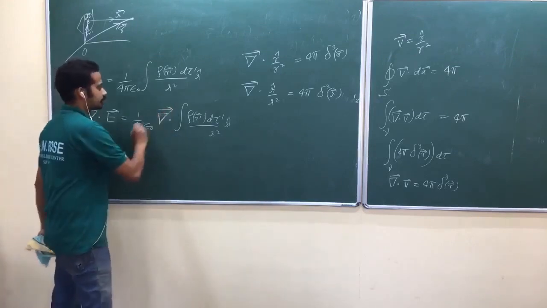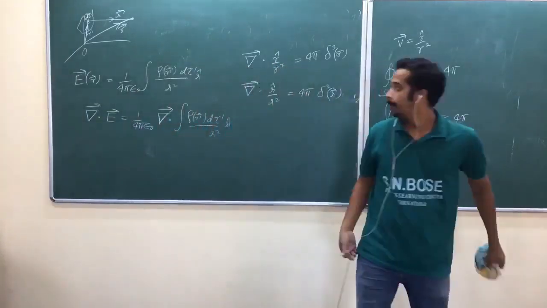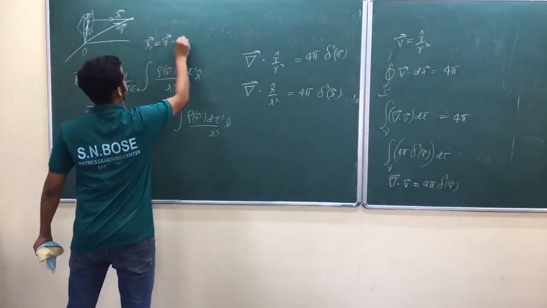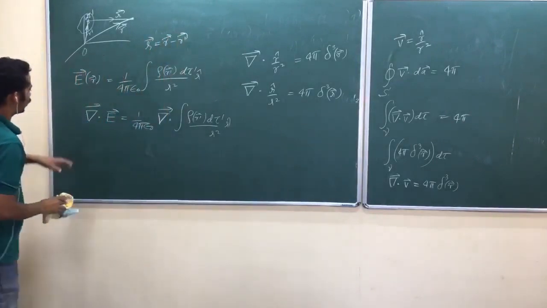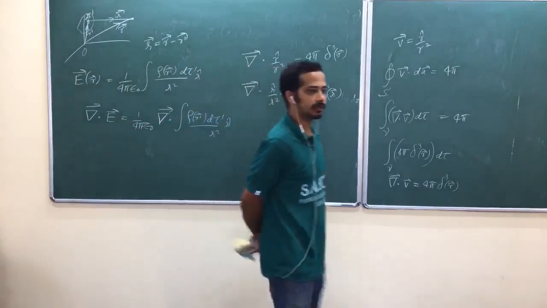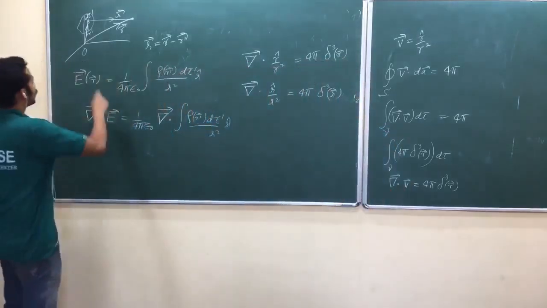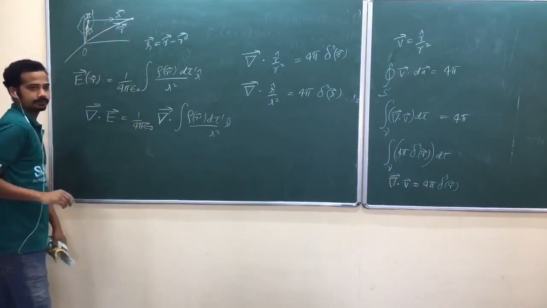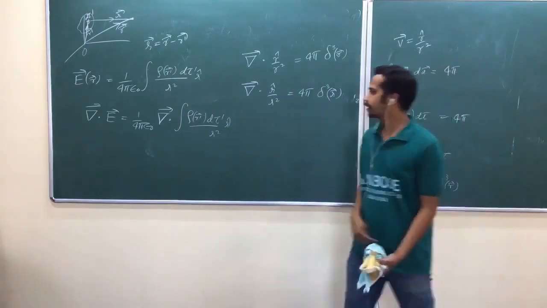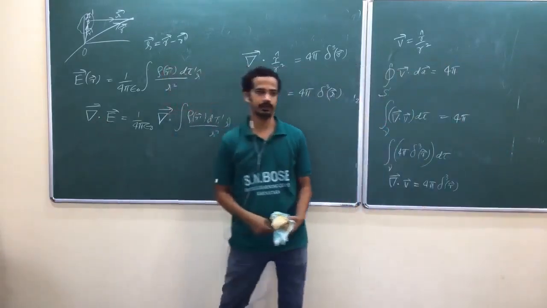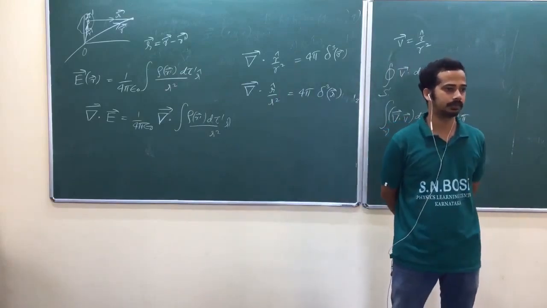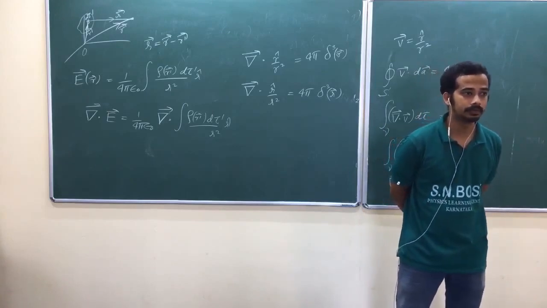Wait a second. Now I have to ask one question. What is this italic R? R minus R prime vector. I am taking gradient. That means those are derivatives with respect to x, y, z or x prime, y prime, z prime. Are you getting my point? You have primed coordinate here, you have unprimed coordinate here. Field point is unprimed coordinate, source point is primed coordinate. Now I have taken divergence of electric field. Derivative with respect to which coordinate? x, y, z or x prime, y prime, z prime? Speak out.